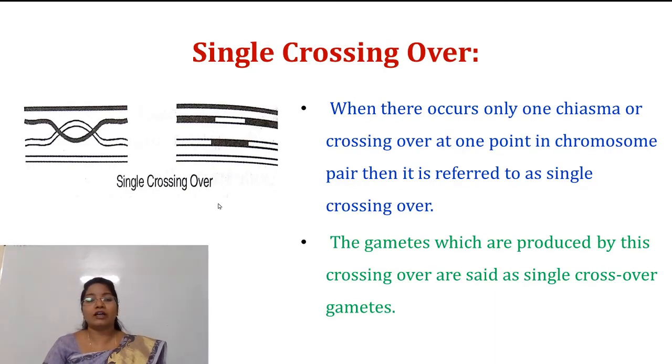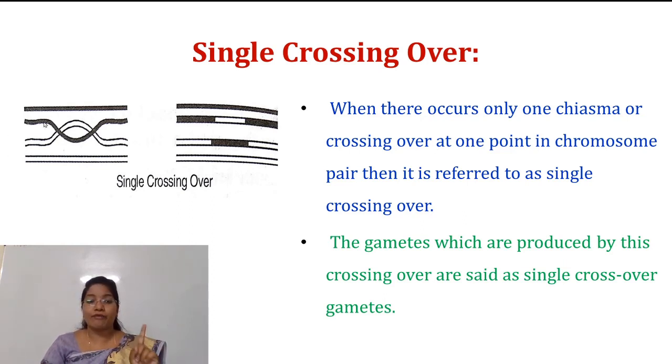So first is the single crossing over. It is a type of crossing over in which there is only one chiasma, or crossing over at one point.